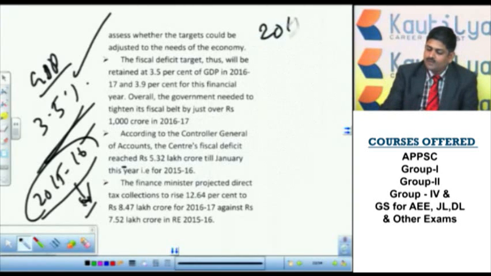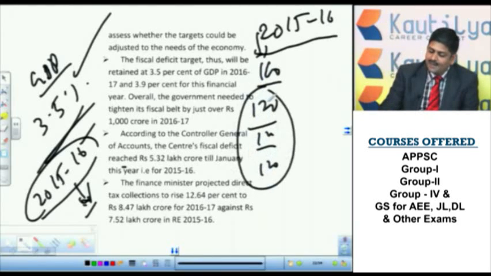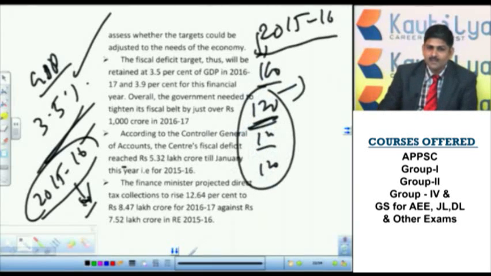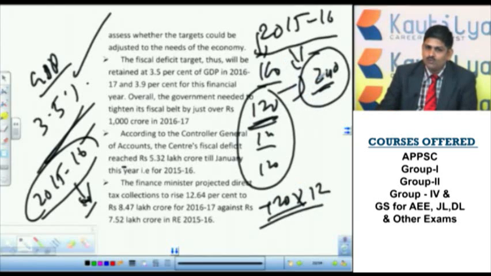In 2015-16, when the budget was introduced, that means last financial year, say you earn 100 rupees and spend 120 rupees. If we spend like this for 12 months, how much are we overspending every month? 20 rupees more, for 12 months. That means 240 crore. So by the end of the financial year the deficit amount is 240 crore.